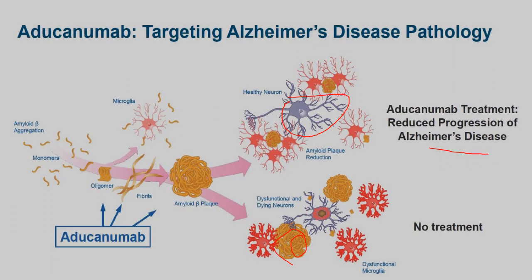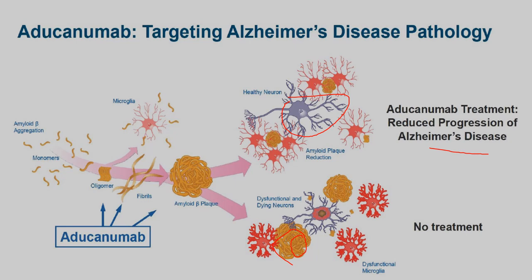Then how does aducanumab target Alzheimer's disease pathology? See, if you give aducanumab treatment, there is amyloid plaque reduction. These are the amyloid plaques. If you are not giving this treatment, the amyloid plaques are bigger.